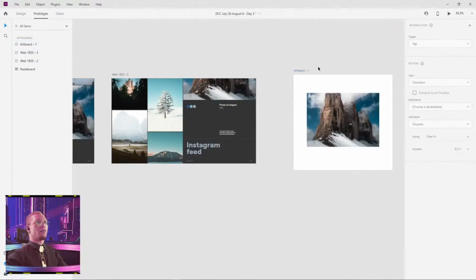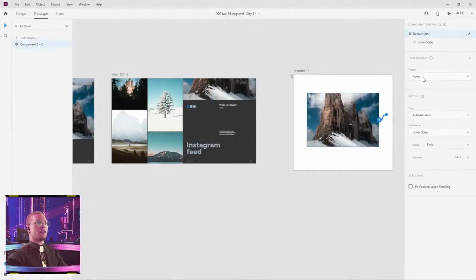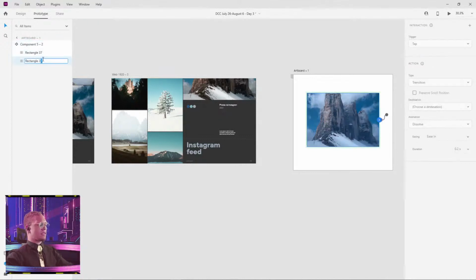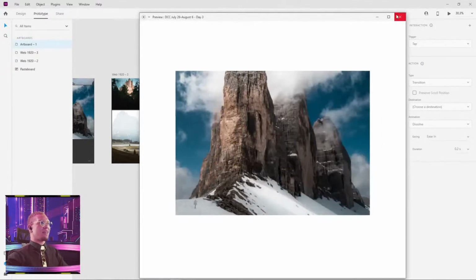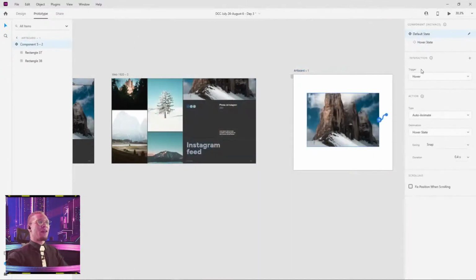Funky. Oh, you know what? Hold up. Trigger, hover, yes. Auto animate. But why, my good sir? I wonder if it's because of this. I bet this is what it is. Watch. Big brained. Okay, not at all. Well, if anybody knows in the chat, Gareth says she's Agent Smith, somewhere around there.